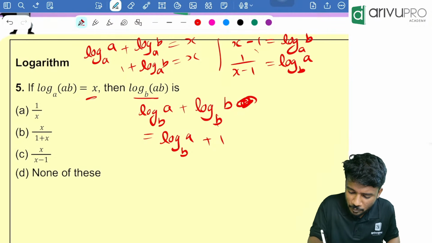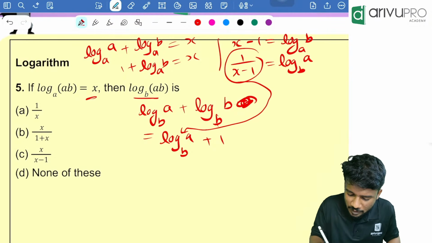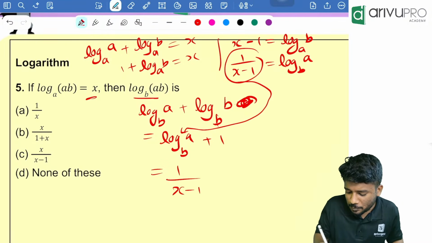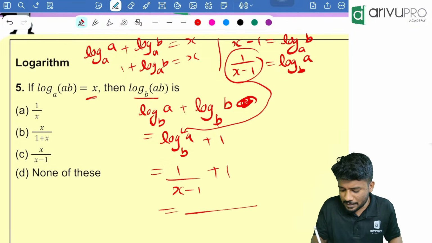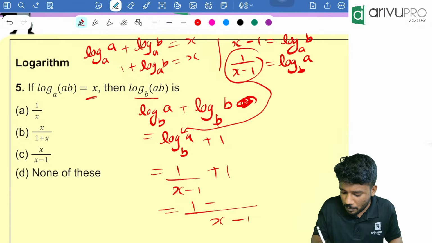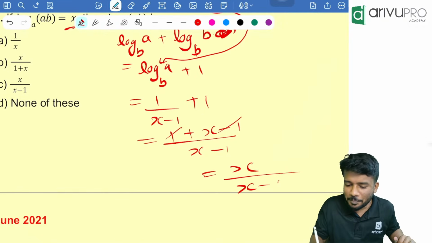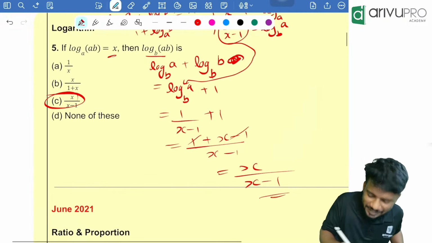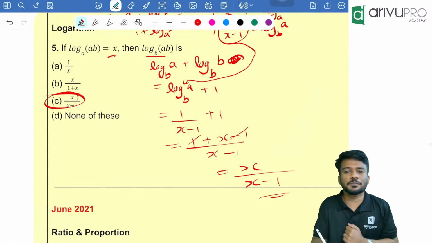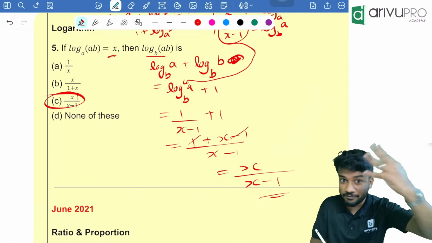It will become 1 divided by X minus 1, plus 1. Take LCM. That is 1 plus X minus 1 over X minus 1. 1 and minus 1 got cancelled. What is remaining? X divided by X minus 1. Option C is your answer. That's your first attempt question. For the first attempt, there were 4 marks.